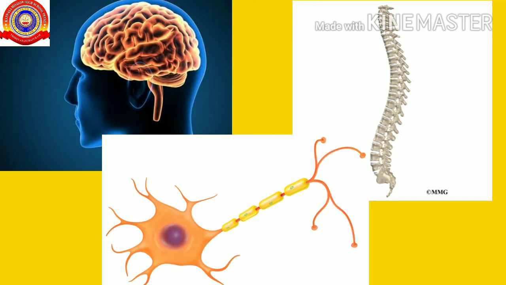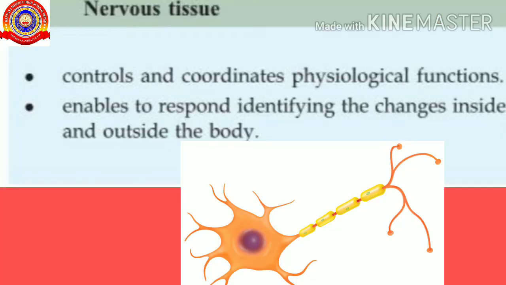The nervous tissue consists of brain, spinal cord and nerves. It is responsible for coordinating and controlling many body activities. The main function of the nervous tissue is that it controls and coordinates physiological functions like digestion, respiration, etc. And it enables us to respond by identifying the changes inside and outside the body.